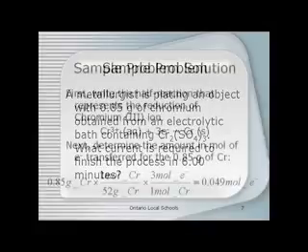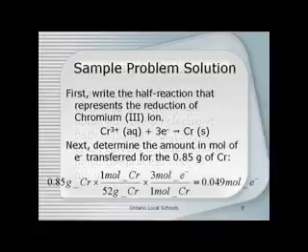We want to go through this step by step, and so we're going to do the steps one at a time. These steps can actually all be combined in one long stoichiometric equation, but I think it's easier to teach and easier to learn if you see them one at a time. What we want to do first is to write the half reaction that represents the reduction of the chromium-3 ion. So we have Cr3+ plus 3 electrons yields Cr.